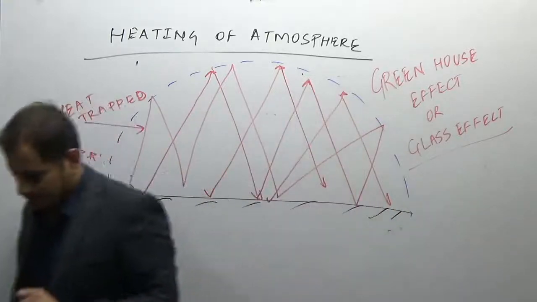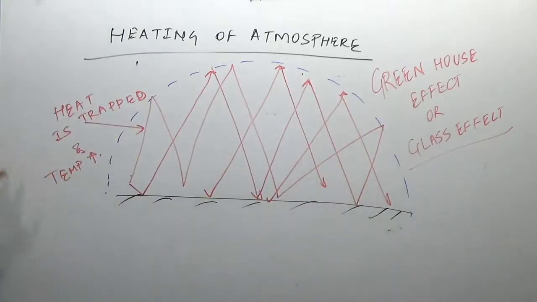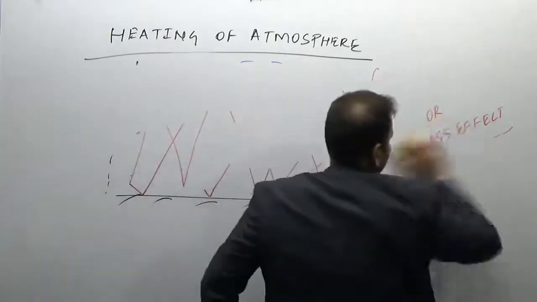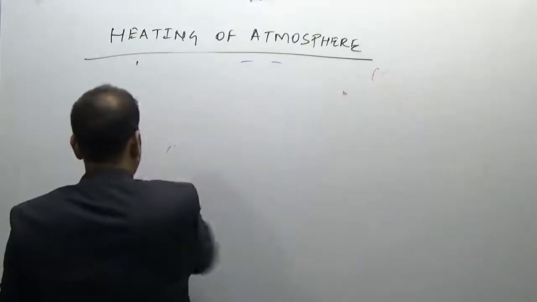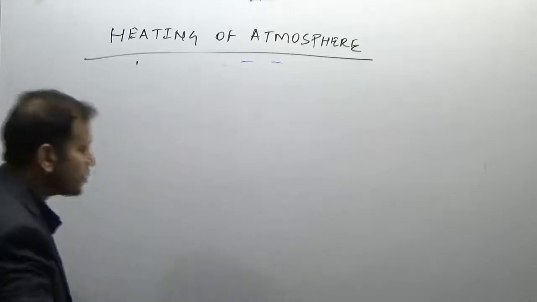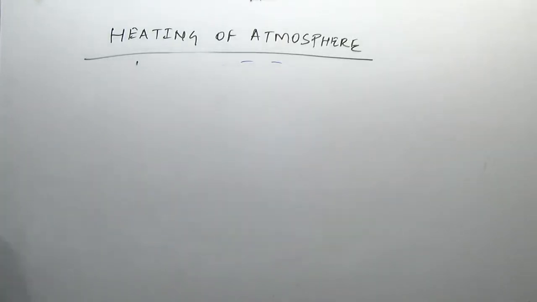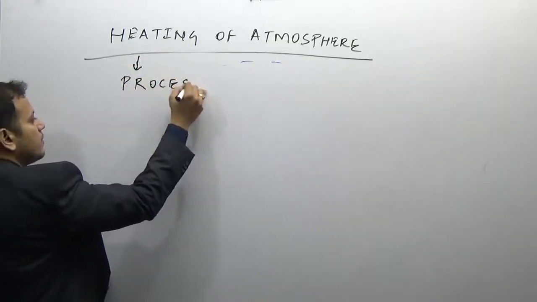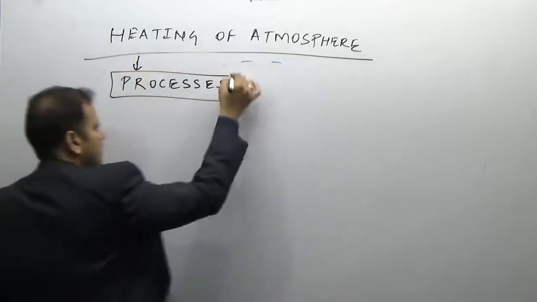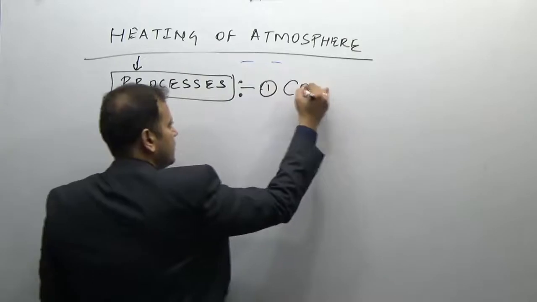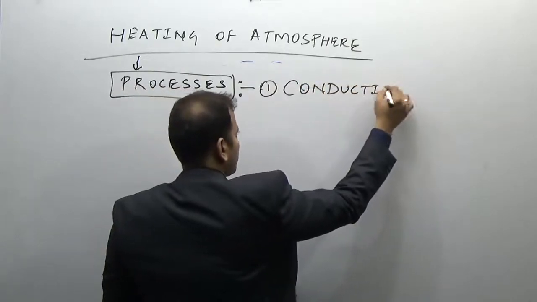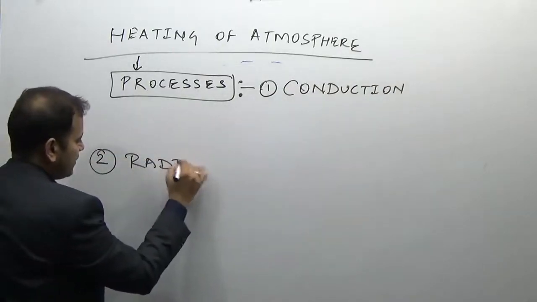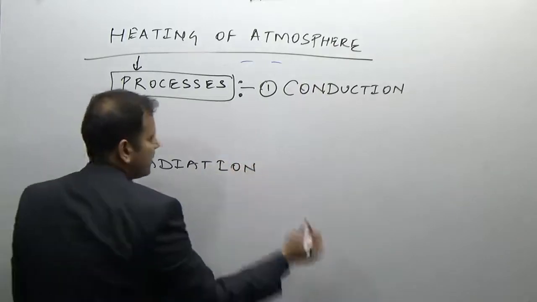So this is the major source. Now what is the process or mechanism of heating of the atmosphere? The heating of the atmosphere occurs due to conduction, convection, or we can say radiation. I will take first, and then convection.